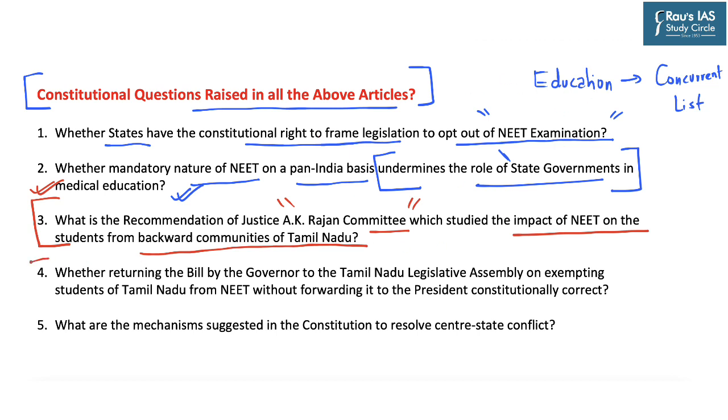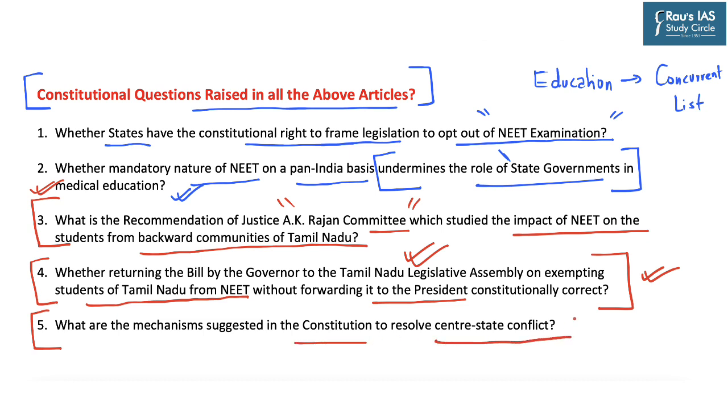The next question is whether returning the bill by the governor to the Tamil Nadu Legislative Assembly, on exempting students of Tamil Nadu from NEET examination, without forwarding it to the president, was constitutionally correct. So whether this practice was constitutionally correct. And lastly, what are the mechanisms suggested in the constitution to resolve center-state conflict or center-state disputes?